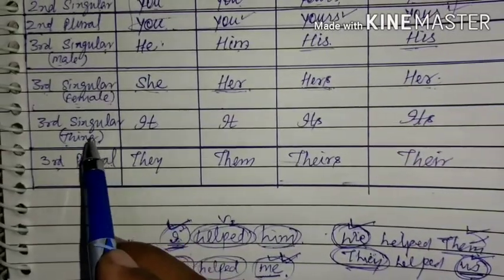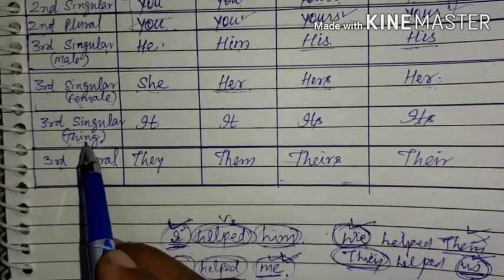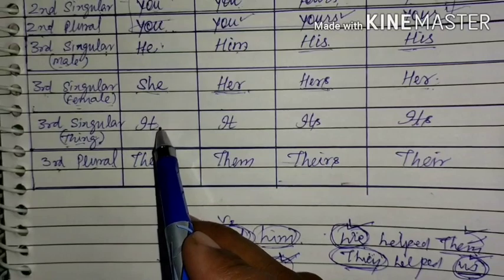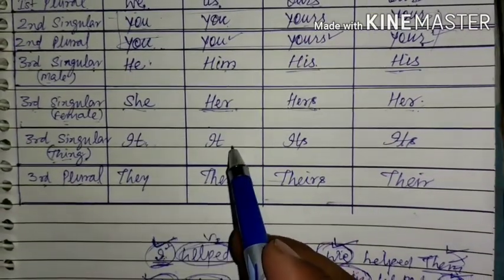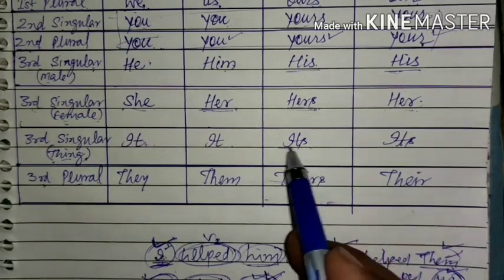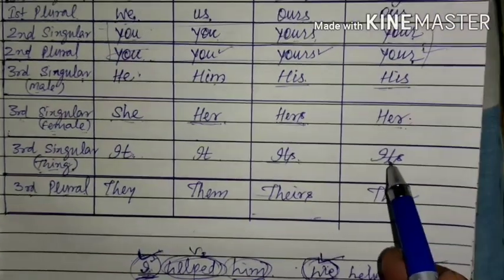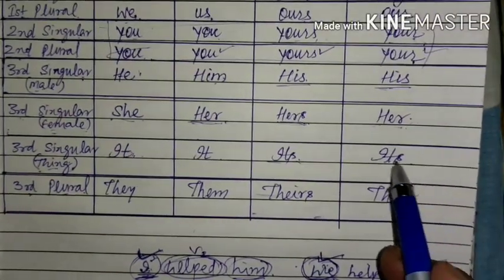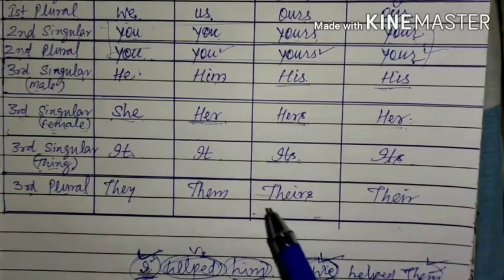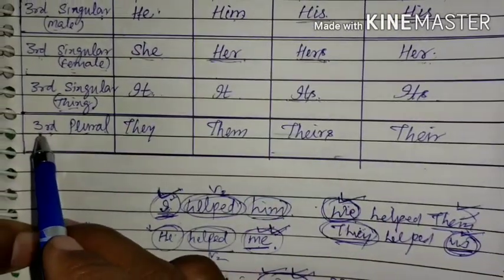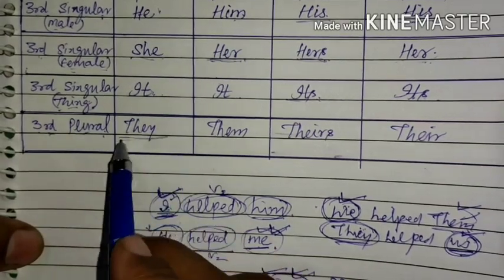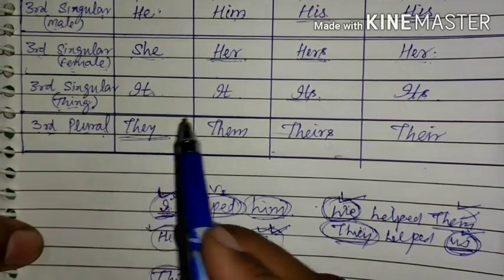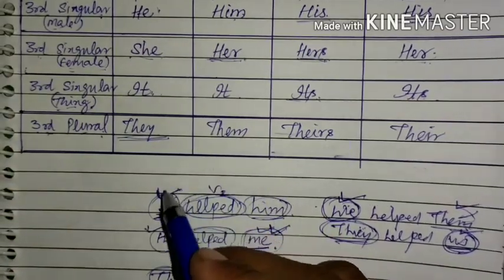Third person singular, and when we talk about a thing, then it becomes it. In the subjective case it is it, in the objective case also it, and in the possessive pronoun case it becomes its, and the possessive adjective case is also its. Now we will talk about third person plural, that is they. They helped me, I helped them.